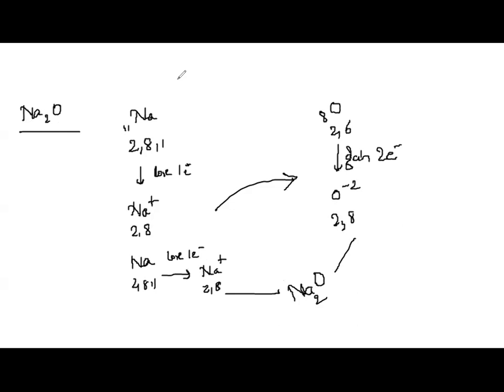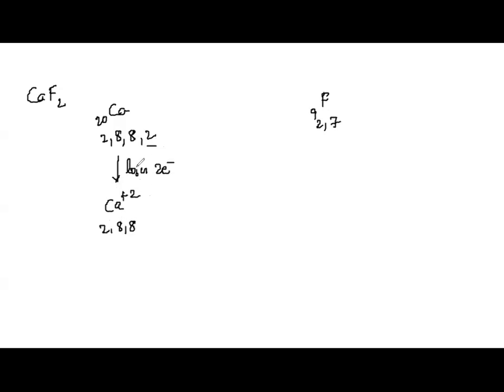Similarly, you can give the explanation for calcium fluoride, CaF2. Calcium atomic number 20. So what will be the configuration? It is 2, 8, 8, 2. You can write it and see. Fluorine, it is 2, 7. So calcium can lose how many electrons to form octet configuration? So calcium loses 2 electrons, because when it loses 2 electrons, it will have octet configuration in its outermost shell. So it will form Ca plus 2, right? So 2, 8, 8. Ca plus 2.